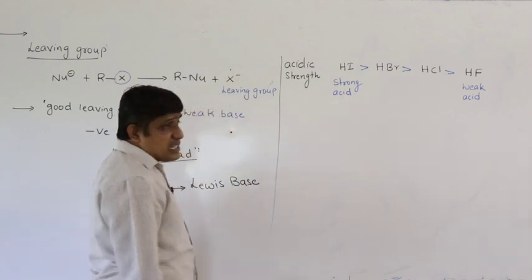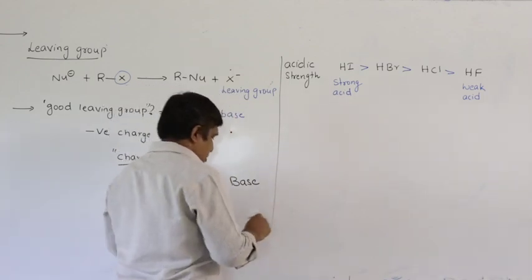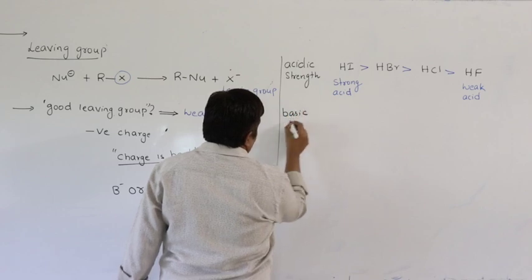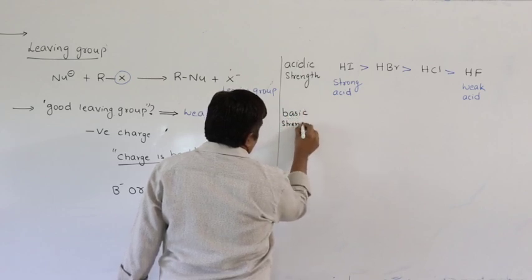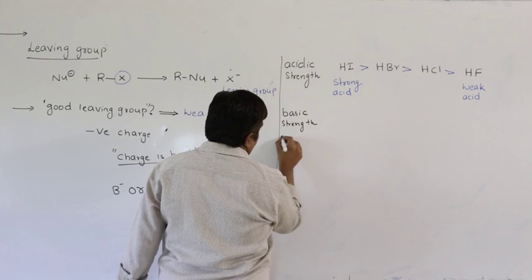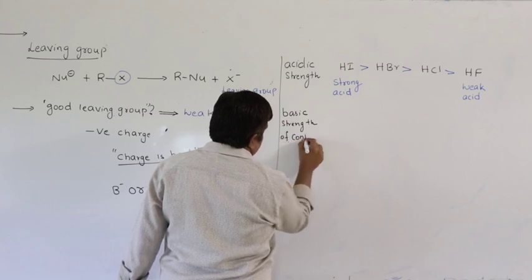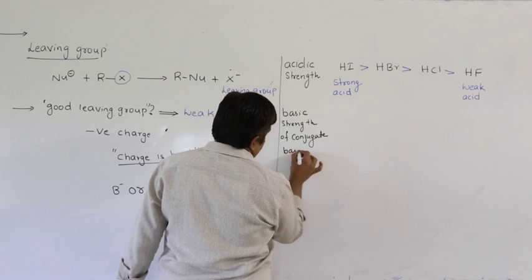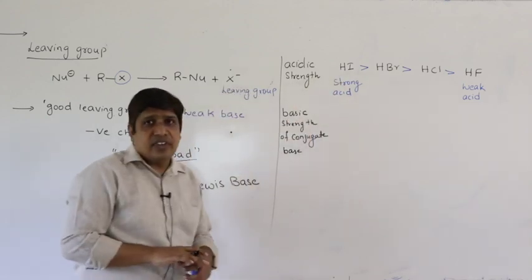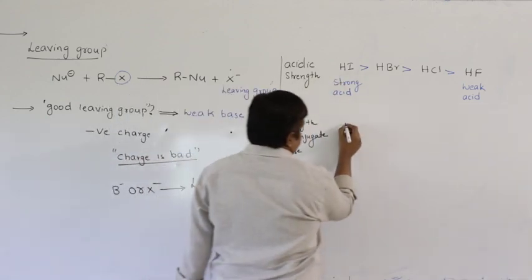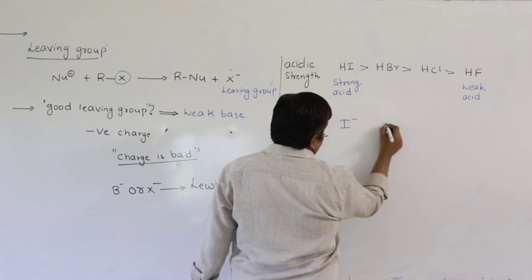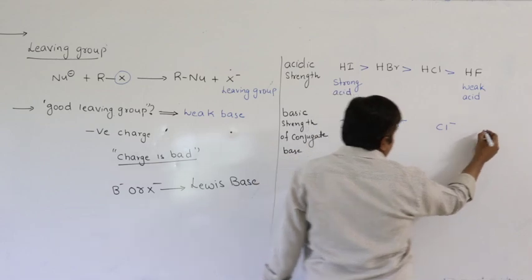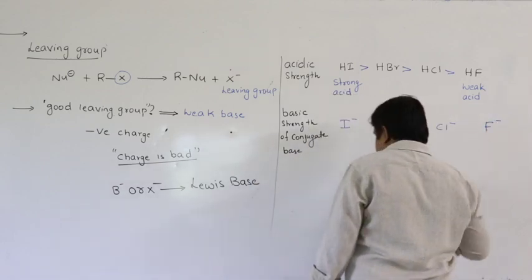Now I am writing the corresponding basic strength of the conjugate base. What is the conjugate base of HI? I minus. Here you will get Br minus, here Cl minus, here F minus.